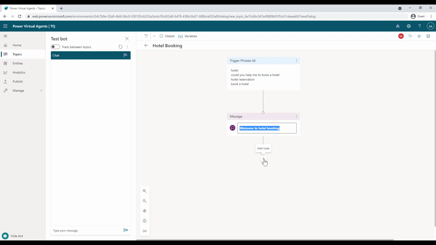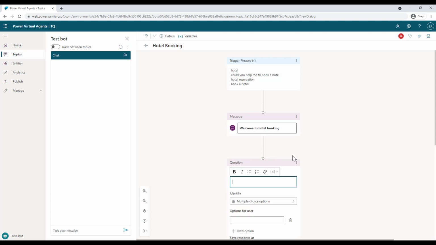So you can click to add a node over here. And what you can do is you can ask a question. You can call for an action. You can show a message, or you can redirect to another topic, or you can end conversation. All right. So obviously we do not want to end a conversation, but we would like to ask a question like, which city do you want to book the hotel in? All right. So let's just ask a question here. Let's say, which city are you looking in?